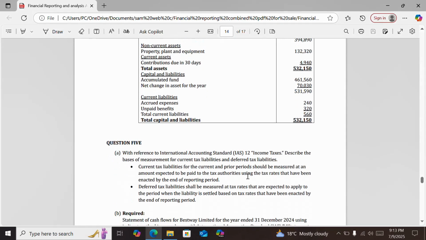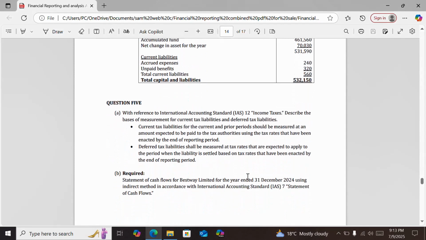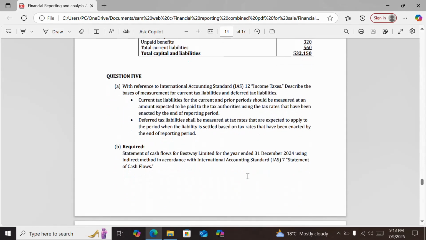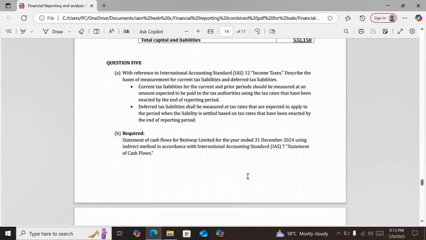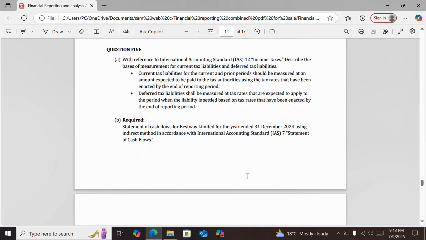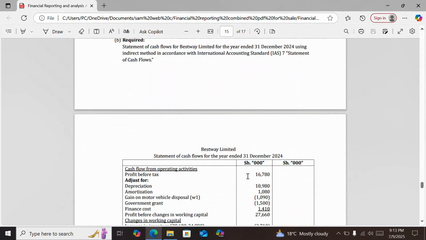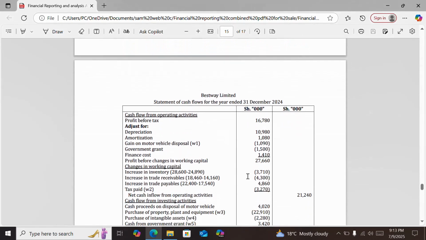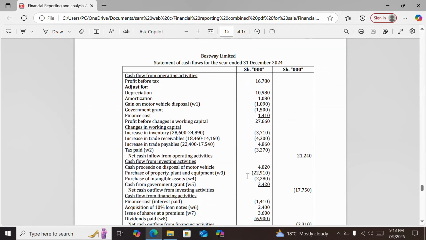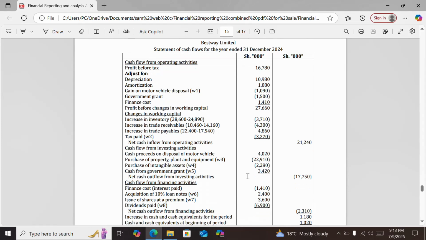And finally, question 5, part A was about the measurement of current tax liability and deferred tax liabilities. So you explain how they are measured. And then finally, part B, we have the cash flow statement. So this is the cash flow statement for Bestway Limited.